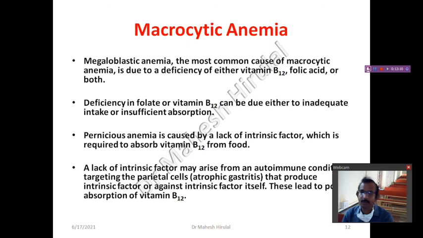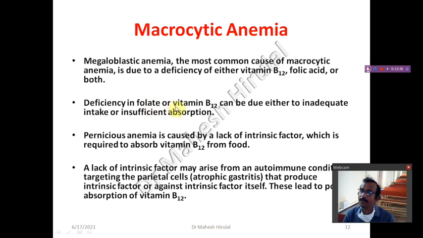Coming to the macrocytic anemia, macrocyte means the RBC size is increased. Like the megaloblastic anemia, the most common cause of the macrocytic anemia is the deficiency of vitamin B12 or folic acid. If the person has vitamin B12 and folic acid deficiency, then it will lead to macrocytes.